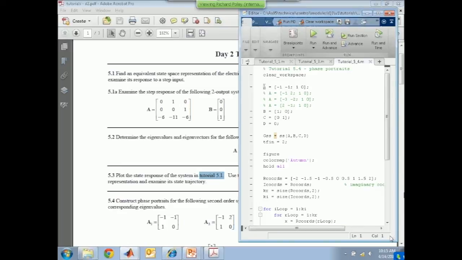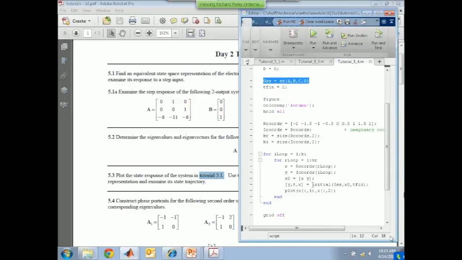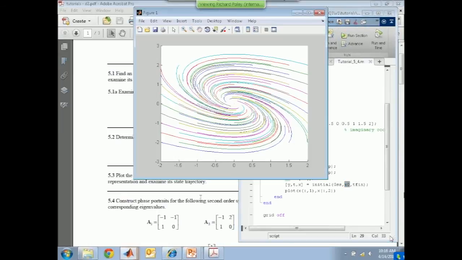So what I've got is the first matrix is -1, -1 on the top and 1, 0 on the bottom. I'm going to form the state space system, using the SS command, but we're not interested in the B, C, and D. We're just interested in the initial condition response, which only involves A. So we use initial, give it the initial condition, and I'm going to use an array of initial conditions between -2 and +2 on both x1 and x2 axes. Right? So that's the array of initial starting points, and then we'll just let it go from each of those and build up the phase portrait for this first one. And this is the kind of response that we get.